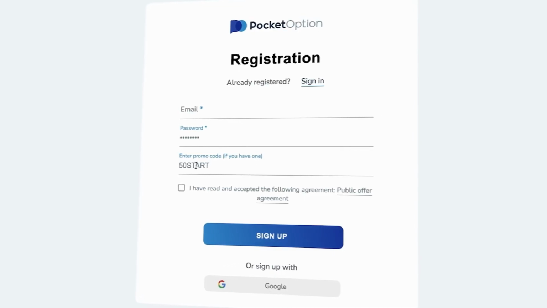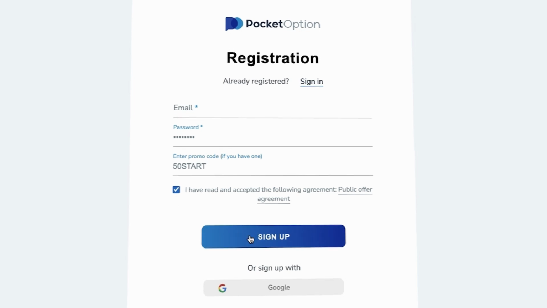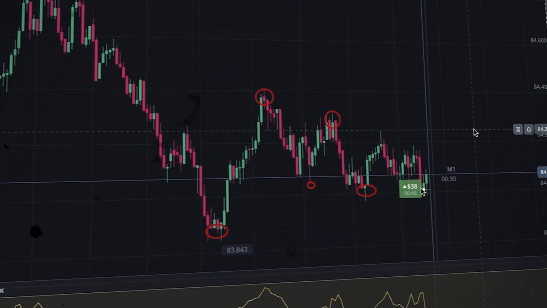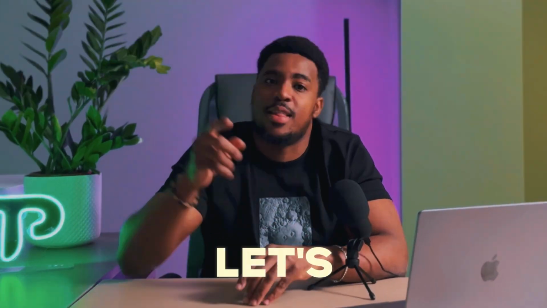Choosing a platform for trading and instructions on how to use it. Top tools for quick earnings, practice, and getting additional income. Are you ready? Then let's get started.